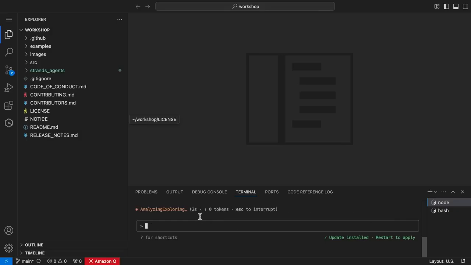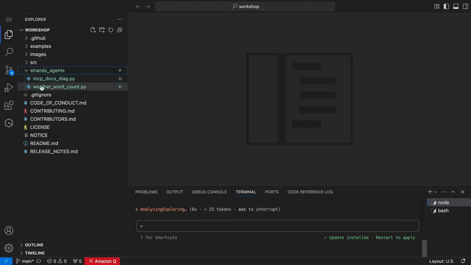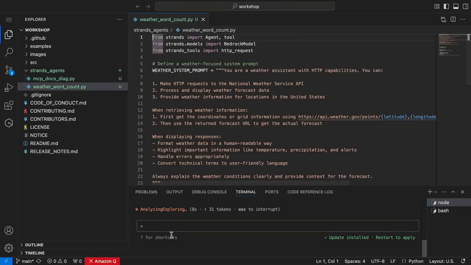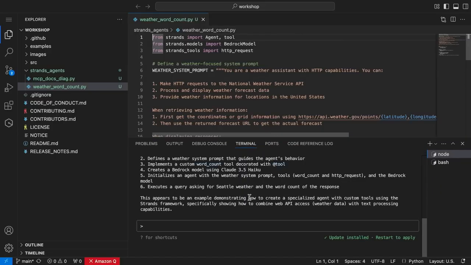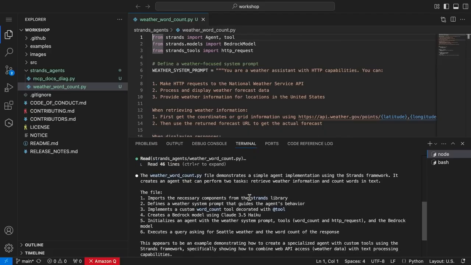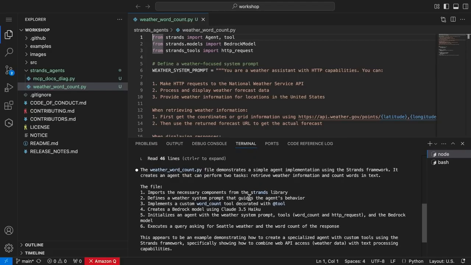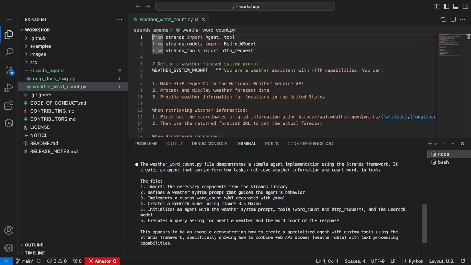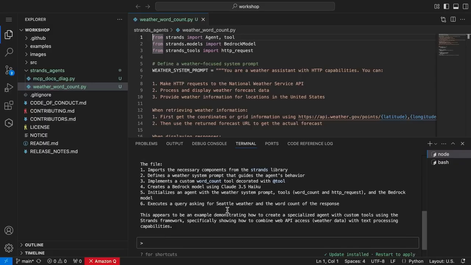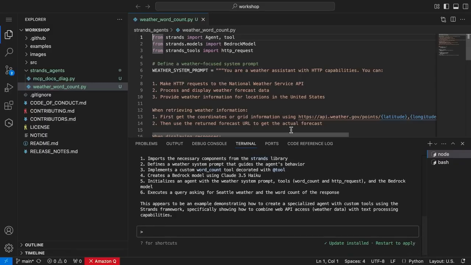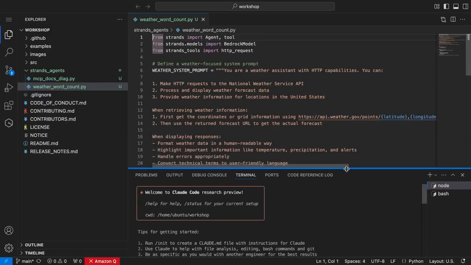All right, so then it's going to be able to see what happens, use the tokens. Let me open the file while it does that. And we'll see what Claude says. Let me make this bigger. All right, so it demonstrates a simple agent implementation with the Strands framework, an agent file, imports the necessary word count tools, using Claude 3.5, and executes a query. So let's walk through the code in more detail.